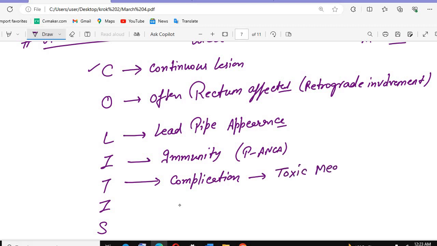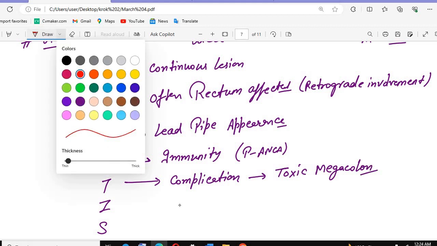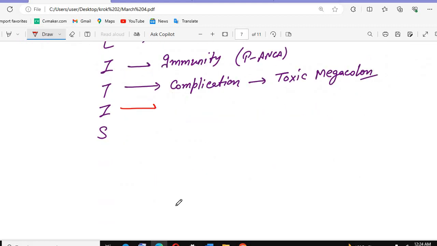Whatever we are writing, these are very important points, and very important to understand also. I will repeat it and teach you. Okay, leave these things. So we have the colitis mnemonic. Remember smoking: it is protective. If anyone is a smoker, it is a protective factor in this condition.